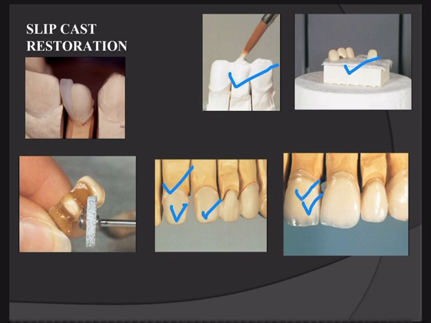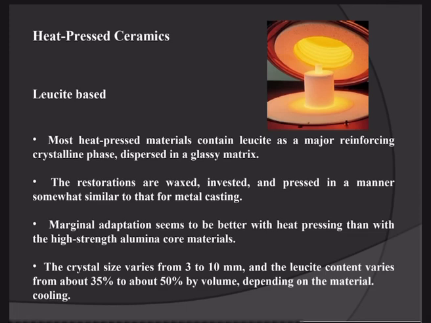Then again we send it into the furnace where high temperature is introduced, and this process is called firing, and it converts it into a strong ceramic crown. This slip cast ceramic is stronger than the aluminous core ceramic, which we had discussed as the first material.